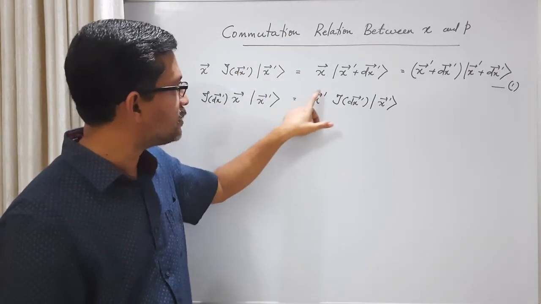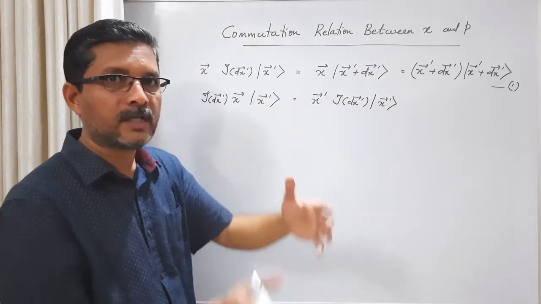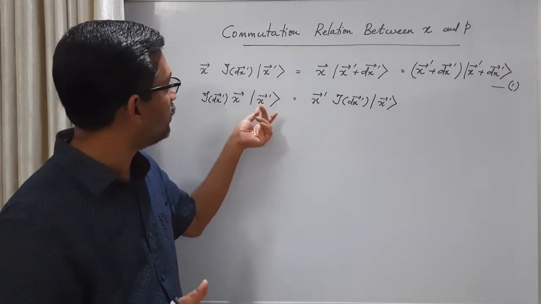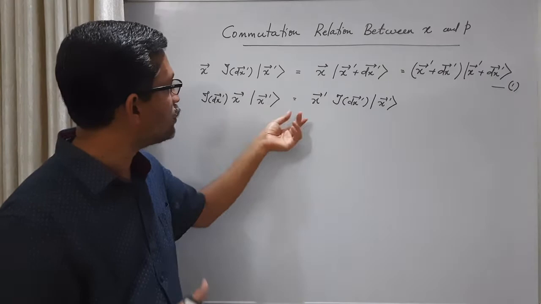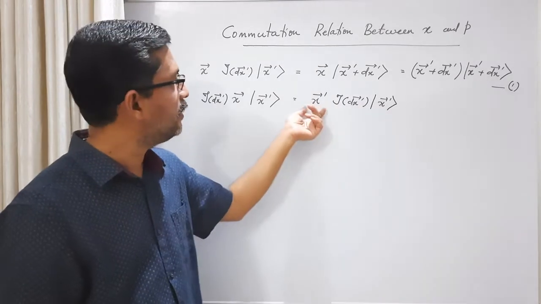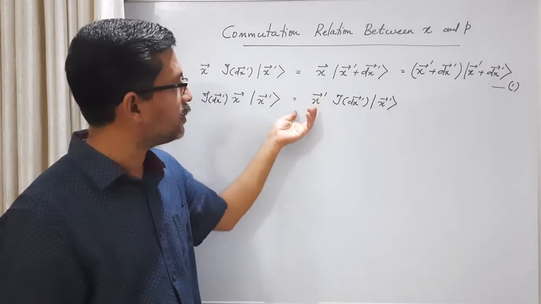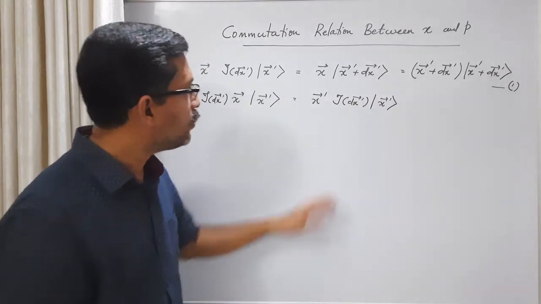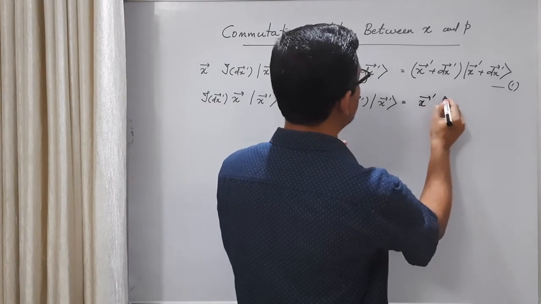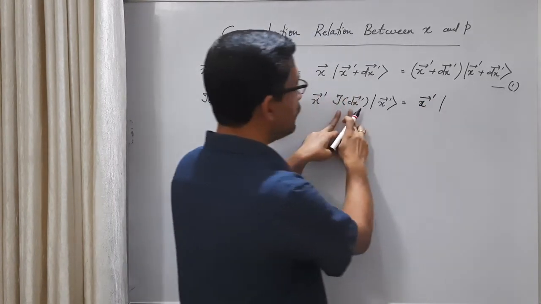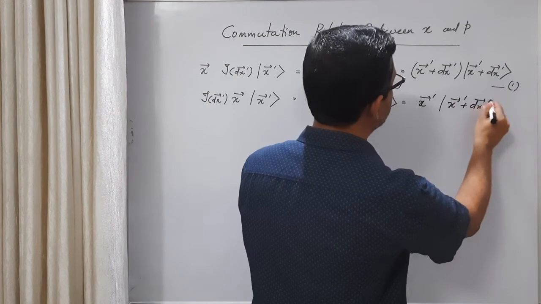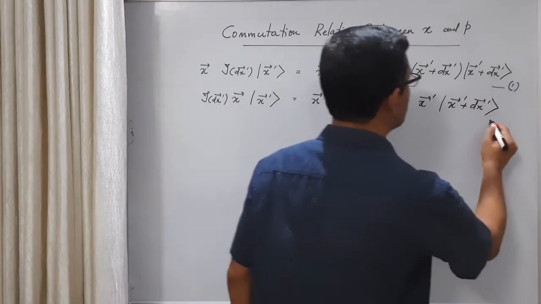But this vector symbol is actually a collective index for three scalars, so this operator is interested only in the eigenket. That is why we have kept the eigenvalue here, and the operator acts on the eigenket. Now, what is the result of this operator acting on this eigenket? You get this eigenvalue, and when the infinitesimal translation operator acts on the eigenket, you get x prime plus dx prime. Call it equation 2.